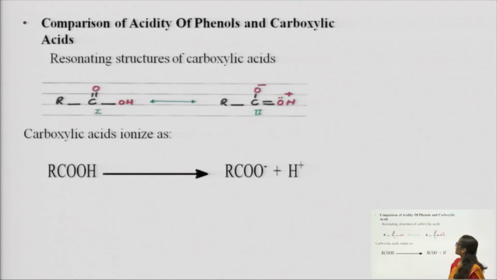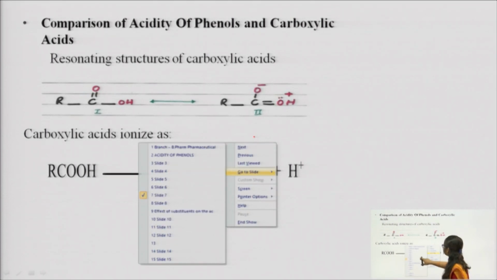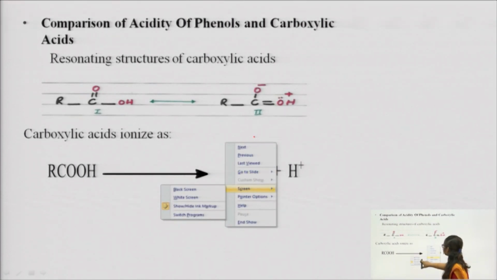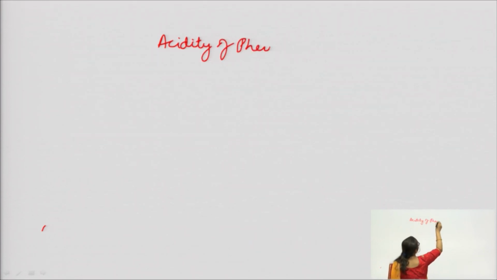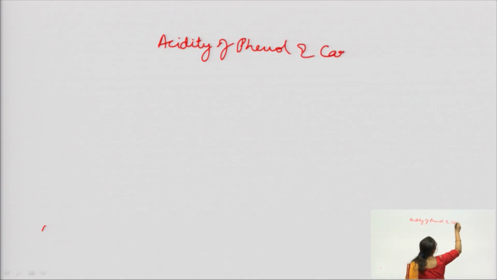Next term, comparison of the acidity of phenols and carboxylic acids. This I will show you. See, we are comparing the acidity of phenol and carboxylic acid, right?